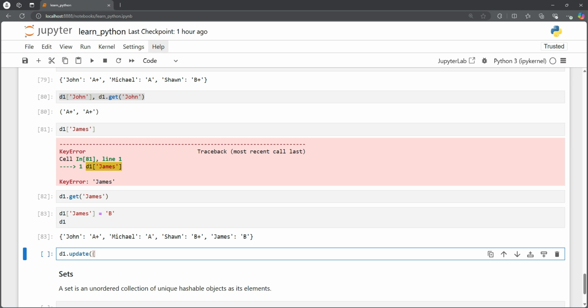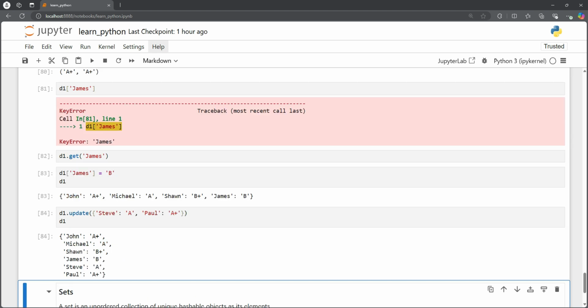Let's say we have Steve. So let's bring in Steve and see. Maybe he's an A student, and then Paul. So Paul is an A plus. So let's update the dictionary with these two, and we can use the update. And now we also get John A, Michael B, Sean, James, Steve, and Paul all in our dictionary.